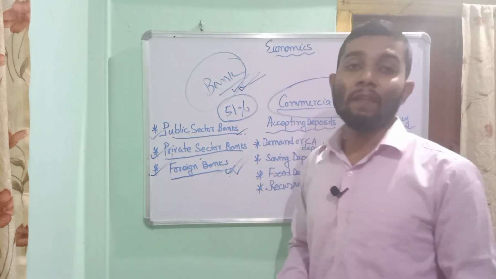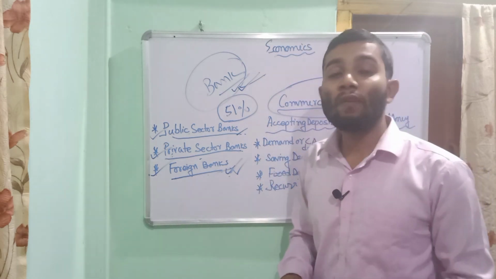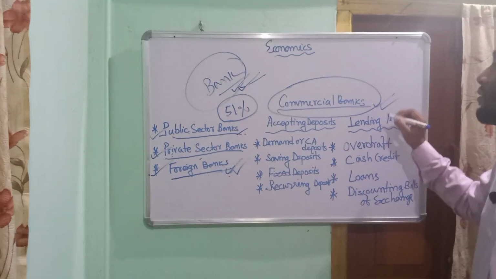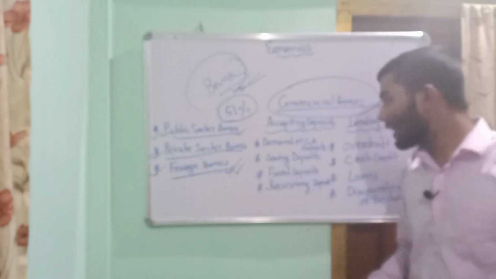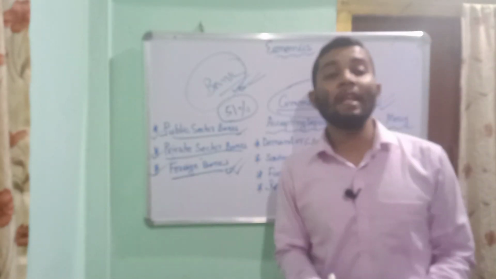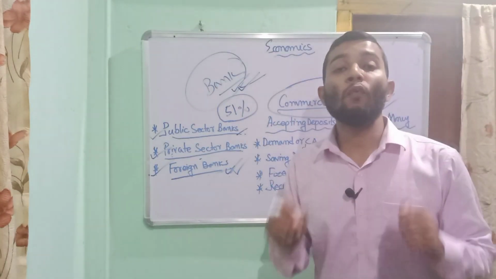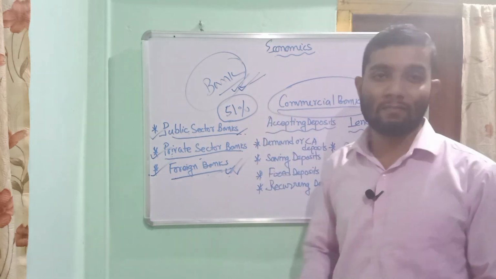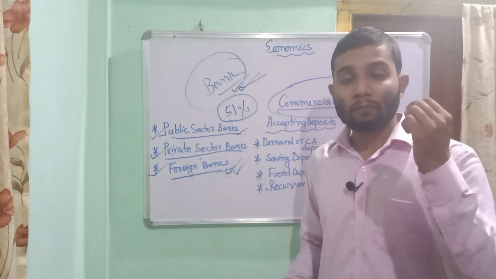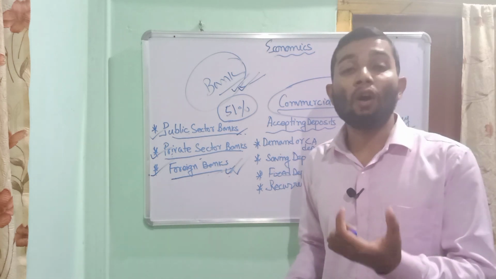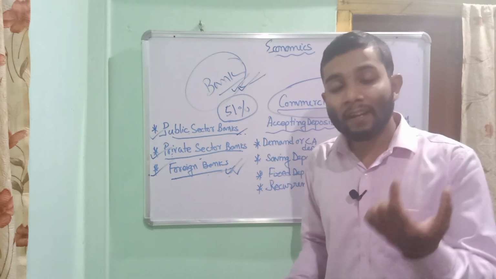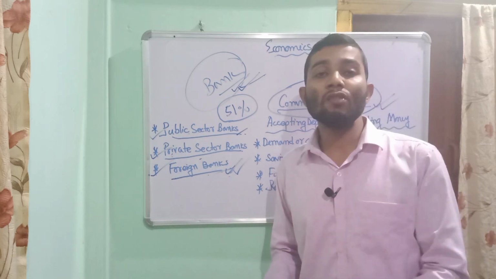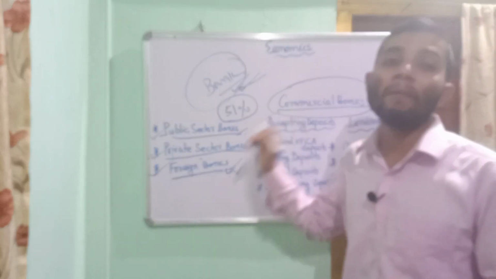Dear student, now we will understand the different functions of commercial banks. As I told you already, in the present days we are fully dependent on the bank. Banks help us in many ways, like online payments, credit card facilities, debit card facilities, checkbook facilities, storing facilities. So many facilities are provided by the bank.